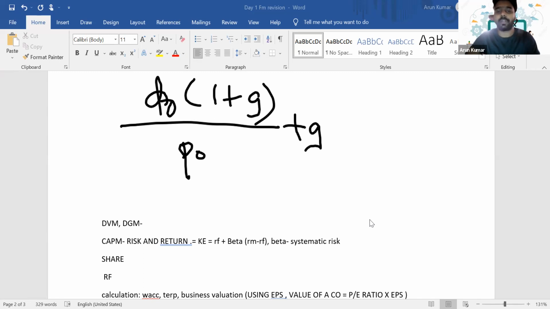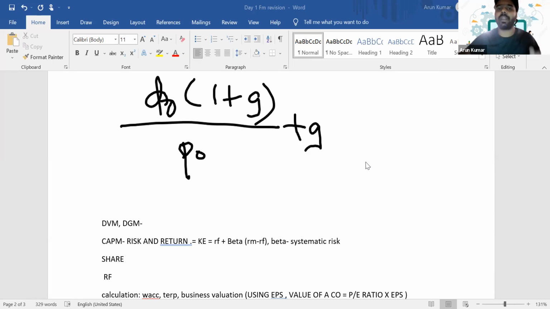So as a result, we can say that cost of equity is equal to RF plus beta into RM minus RF. So this is how we get the formula for cost of equity using the CAPM model. Is it clear, everyone? So basically, when we are calculating the WACC, we need to estimate the cost of each and every component of our capital structure. Each and every component will include the cost of equity, the debt, the bank loan, the non-tradable debts, everything will be included in the capital. So let's talk about the equity.